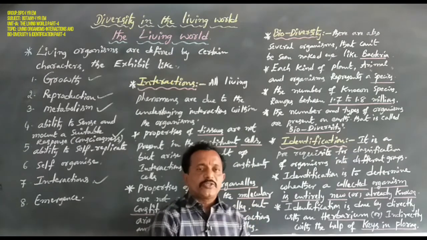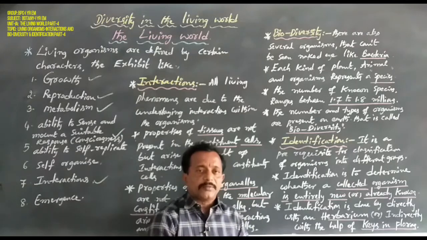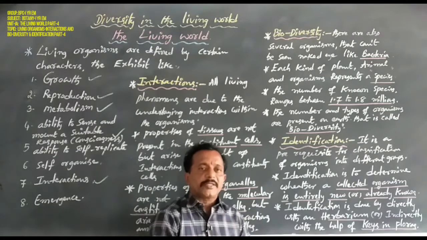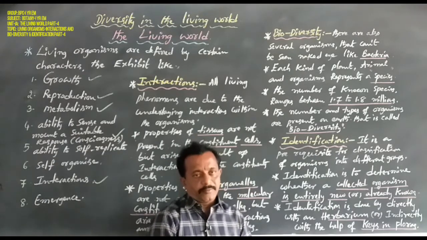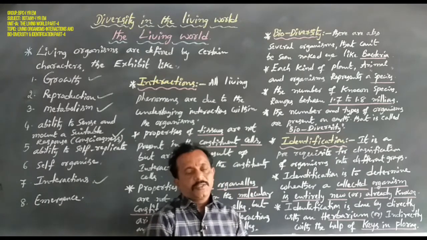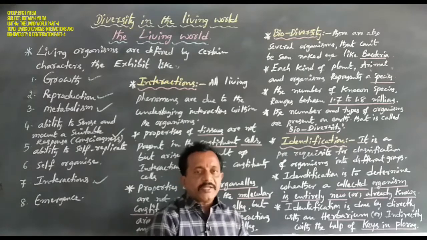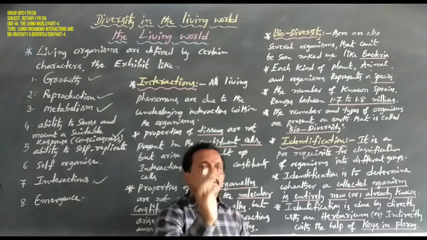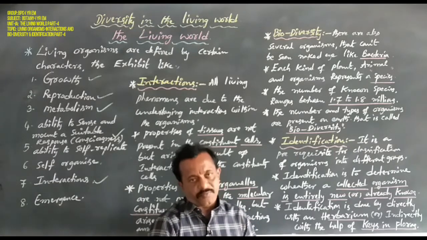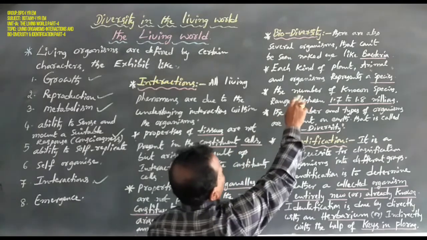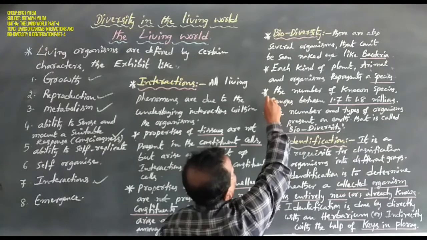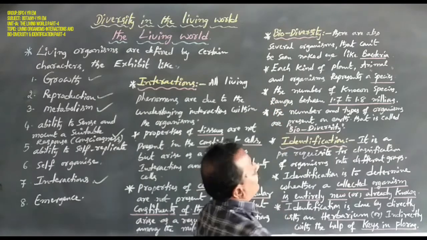Some organisms are unicellular, some multicellular, some prokaryotic, some eukaryotic, and differ in color. So these are some variations from one living organism to another. However, there are also several organisms that cannot be seen with the naked eye, like bacteria.